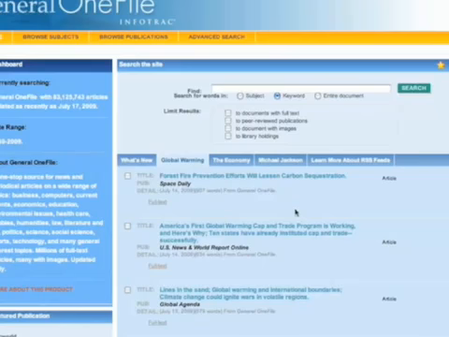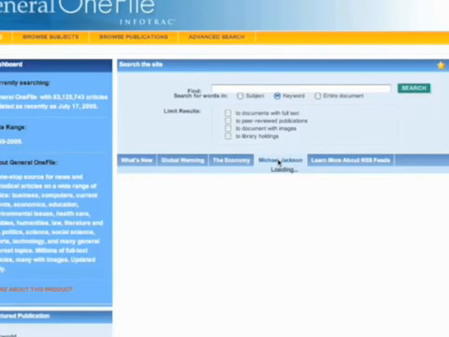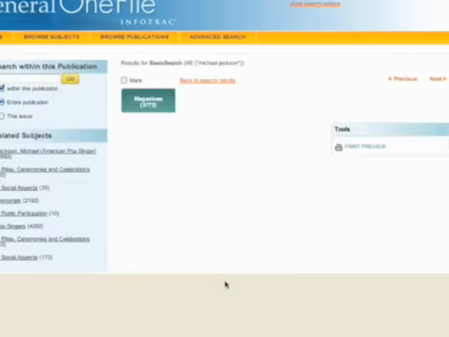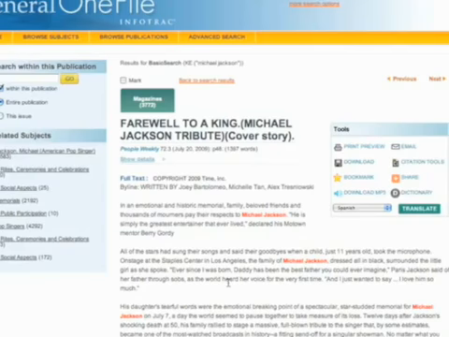Since everybody's still really interested in what happened with the Michael Jackson story, here they've got a whole list of recent articles. So we're going to click on there and see what they have. Down here, this is from People magazine, from present time. It will actually be in a couple of days. So this is a real new article on Michael Jackson. And when you click on it, it'll take you straight to the full text.